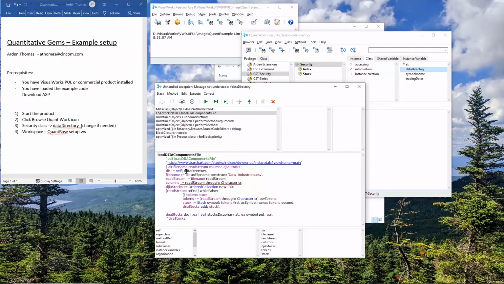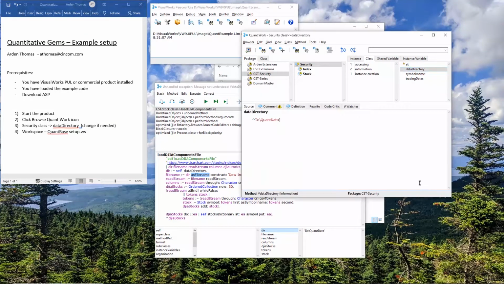So let's correct that. Control S to save it, and then let's start walking through again. Data directory. Okay, let's see what that was set to. That's set to the temporary variable dir, and there it is. What we changed it to right here.